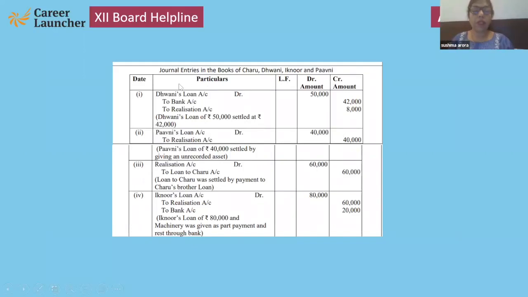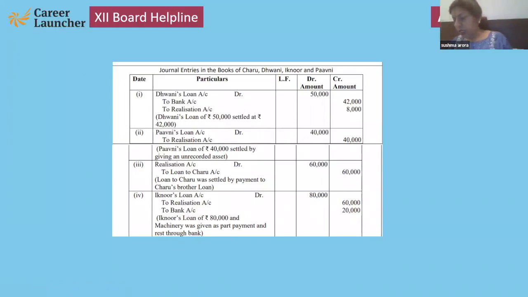First, yes, again, Dhwani's loan settled by 42,000 rupees. That loan was of 50,000. So 8,000 is to be transferred to the realization account. Pavni's loan is debit and realization account credit because it is settled by an unrecorded asset.